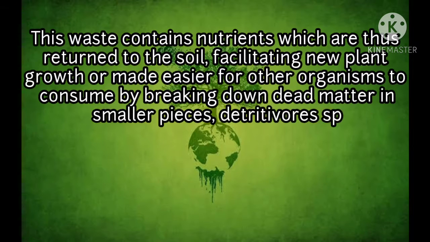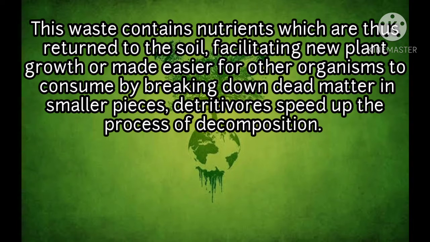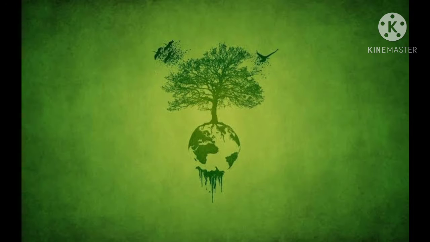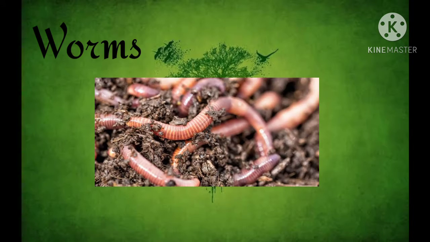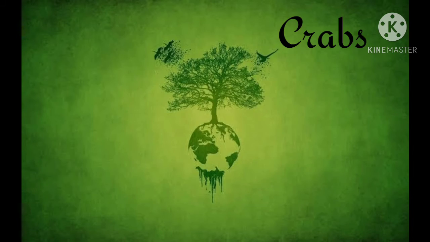This waste contains nutrients which are thus returned to the soil, facilitating new plant growth, or made easier for other organisms to consume. By breaking down dead matter in smaller pieces, detritivores speed up the process of decomposition. Examples of detritivores are worms, millipedes, sea stars, crabs, and dung flies.